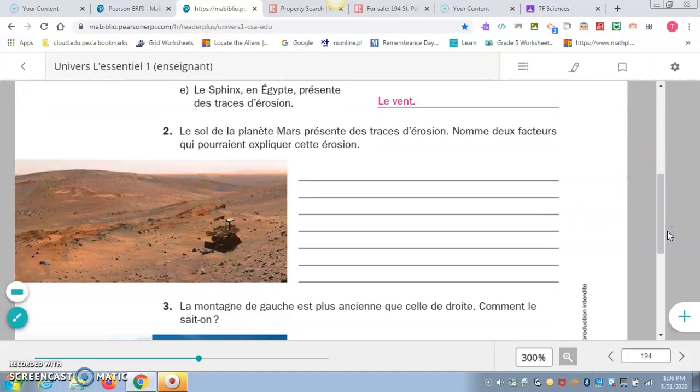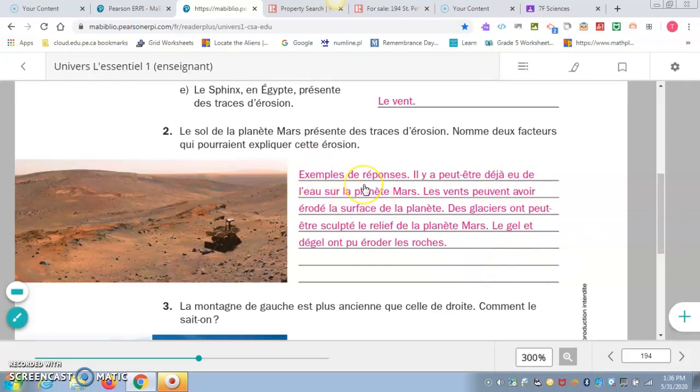Question 2. Le sol de la planète Mars présente des traces d'érosion. Nomme 2 facteurs qui pourraient expliquer cette érosion. So the soil on the planet Mars does show traces of erosion. So it's asking, what would 2 factors be, do you think, that would explain this erosion? So here's some examples of answers.